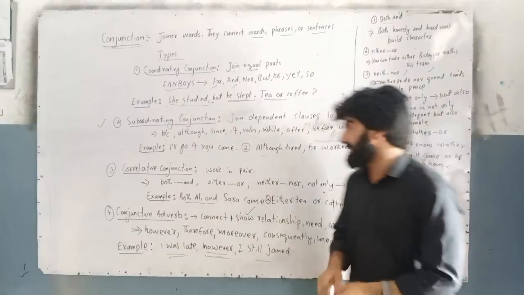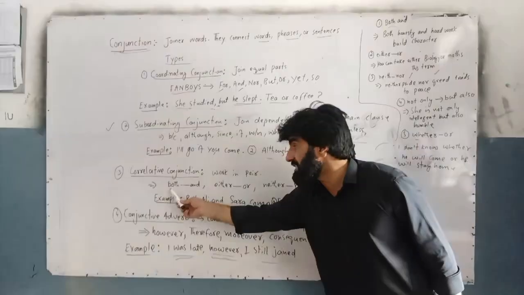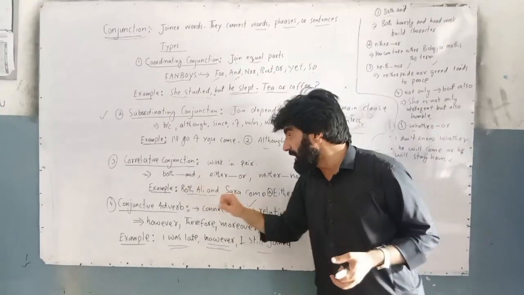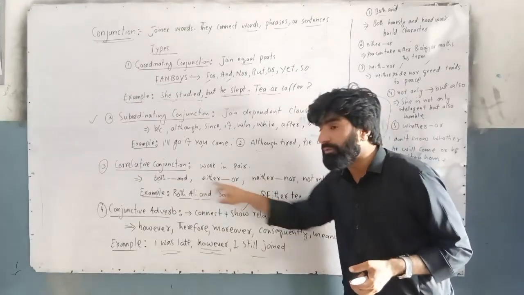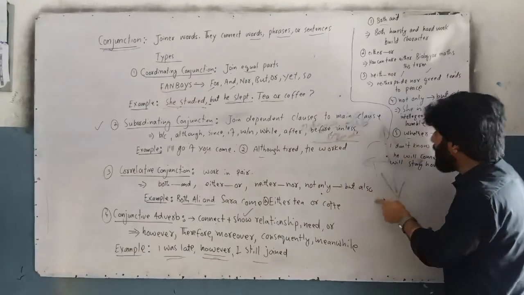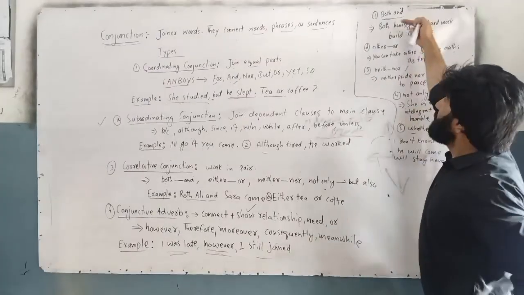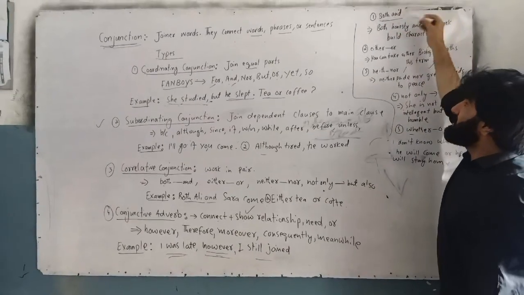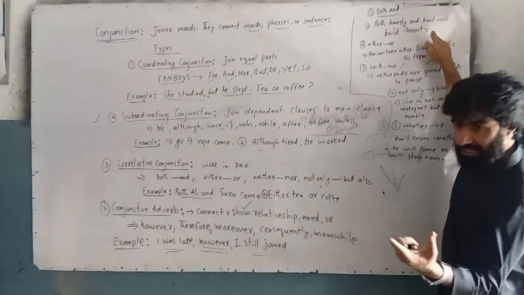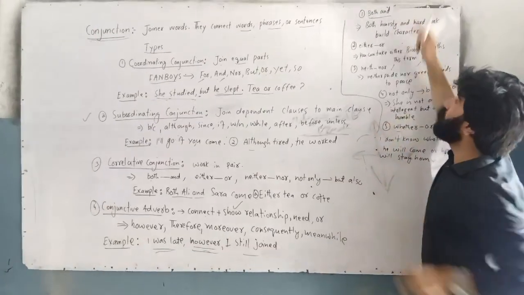Now correlative conjunction. Correlative conjunctions work in pairs. The examples of correlative conjunction are both and, either or, neither nor, not only but also, whether or. These are correlative conjunctions. For example, both and. Both honesty and hard work build character. So I use both and. Both and come together, so this is a correlative conjunction.